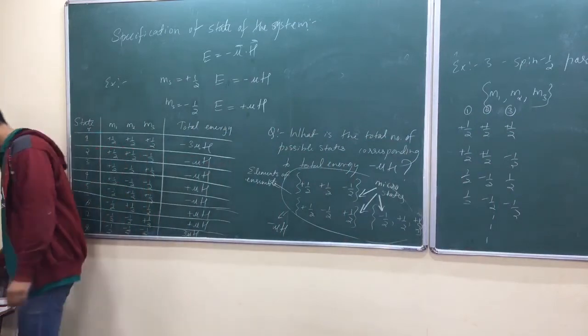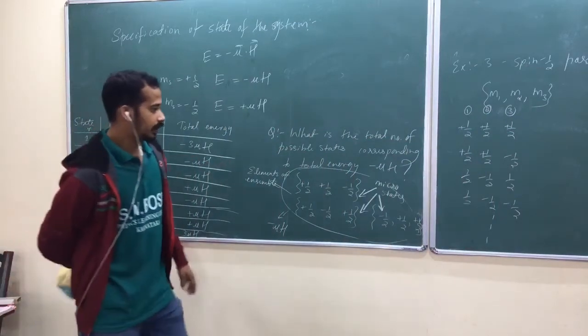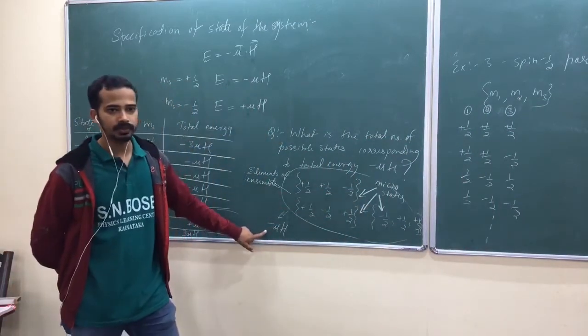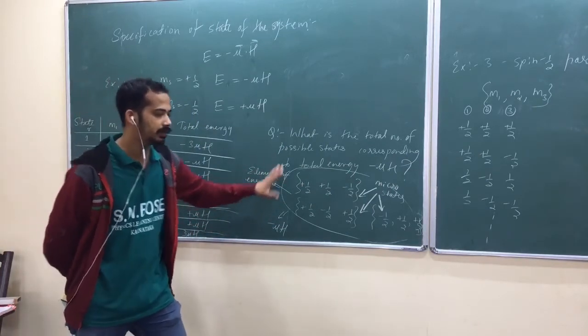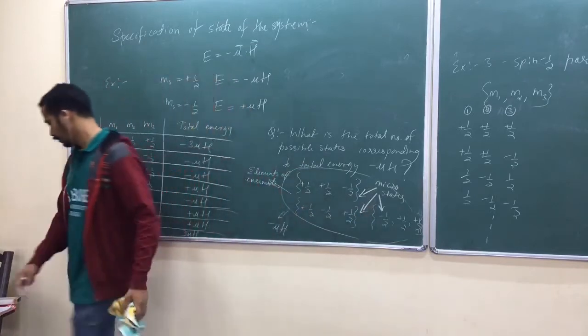Now how many microstates are there corresponds to minus mu H? We say 3 microstates are there. So we say in that ensemble we have 3 elements, 3 microstates. Okay, yeah.